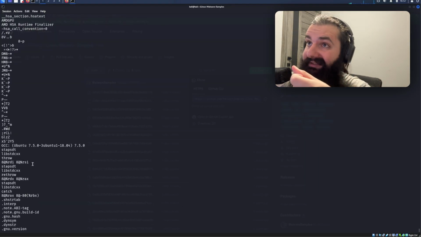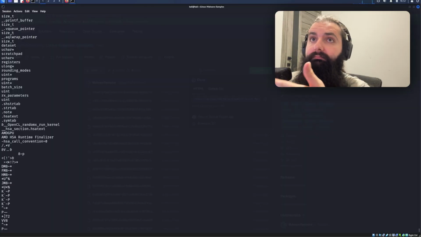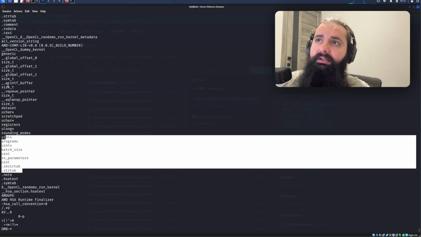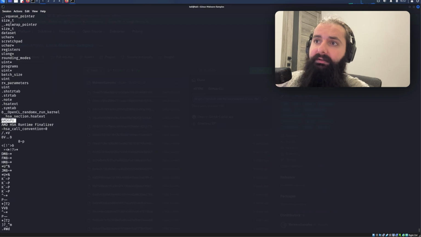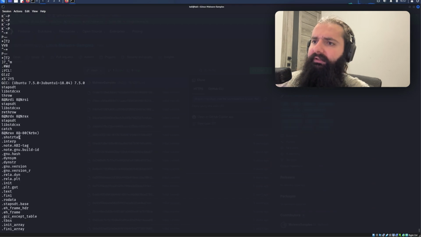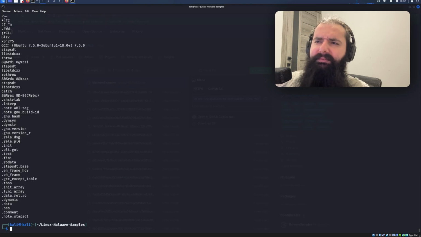Let's do strings on it. Strings is supposed to show me some kind of text that's actually human readable, for me to see what's happening with it. That's why I can use strings in this case. It's just going to show me readable text. So you can see here something, again, gibberish, but this may give some information. We can see something with AMD GPU, AMD SHA, which is actually pretty interesting. I don't know why it says specifically AMD GPU, but okay, whatever, it doesn't matter.